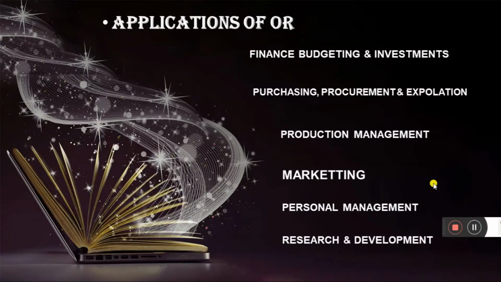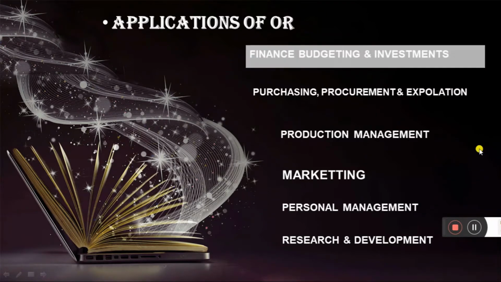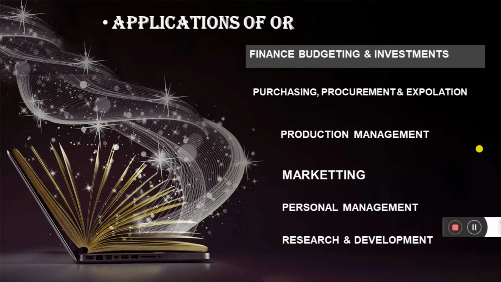Let us go some more deep down into some of the application areas of operation research. So first one is finance. I say finance, budgeting and investments. So how is operation research used in finance, budgeting and investments? It may be to analyze the cash flow.